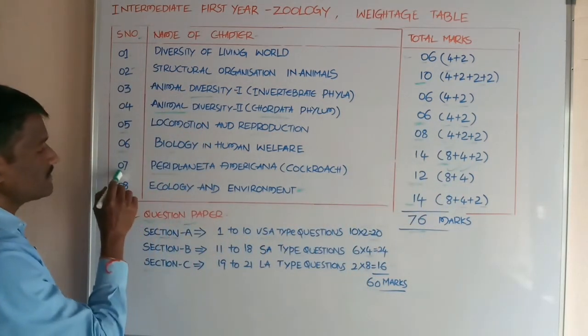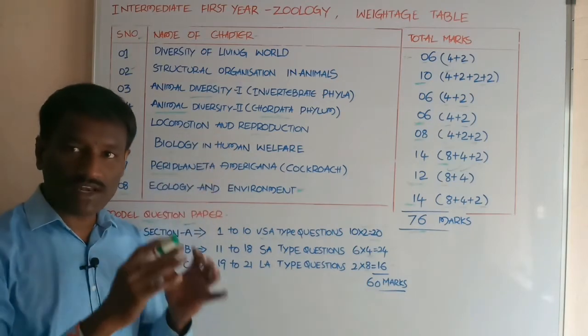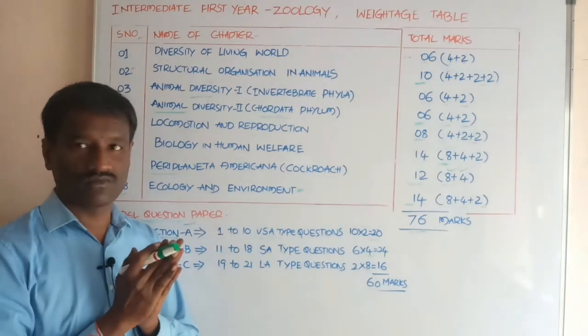Students, next 7th chapter, Periplaneta americana. Periplaneta americana is the scientific name for cockroach.